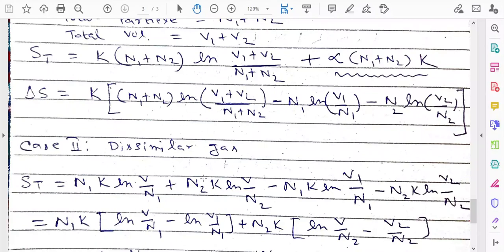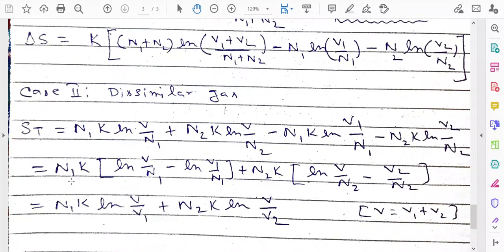So in the case of dissimilar gases, this first factor will be like that: N1 k ln(V/N1) plus N2 k ln(V/N2). That is after the mixing. And this is S1, N1 k ln(V1/N1), minus N2 k ln(V2/N2). So you take N1 k common from the first and third terms, and N2 k common from the second and fourth terms.